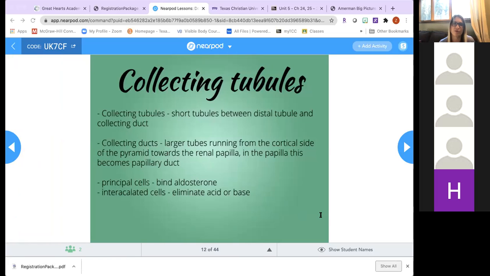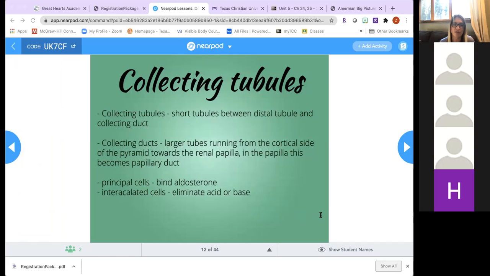Okay, collecting tubules are short tubules that are connecting the distal tubule to the collecting duct. The tubular fluid will flow through the collecting duct into the papillary duct, which is the part in the renal papilla. So this is going to be a very short tube. Once the collecting duct enters the renal papilla, which is that pointy part of the renal pyramid, it becomes papillary duct. We just changed the name of it because of where it's located.